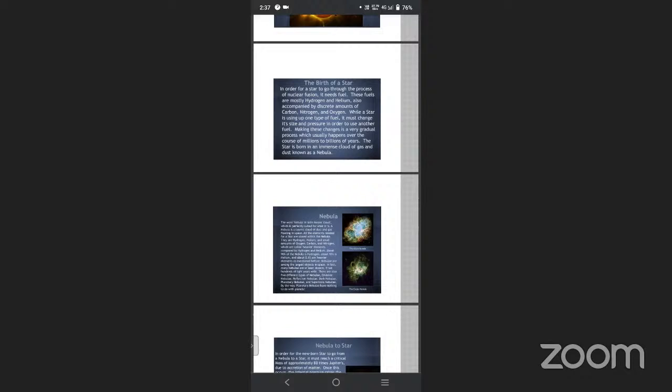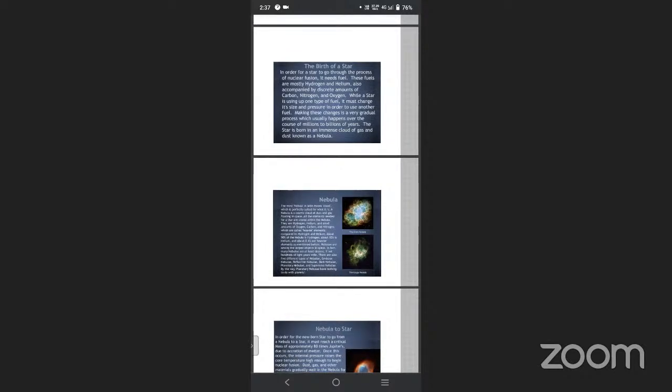While a star is using up one type of fuel, it must change its size. If a star is using one fuel for nuclear fusion, it gets reduced in its size and its pressure. So that's why they need to use all the elements for the nuclear reaction. Making these changes is a very gradual process which usually happens over the course of millions to billions of years.